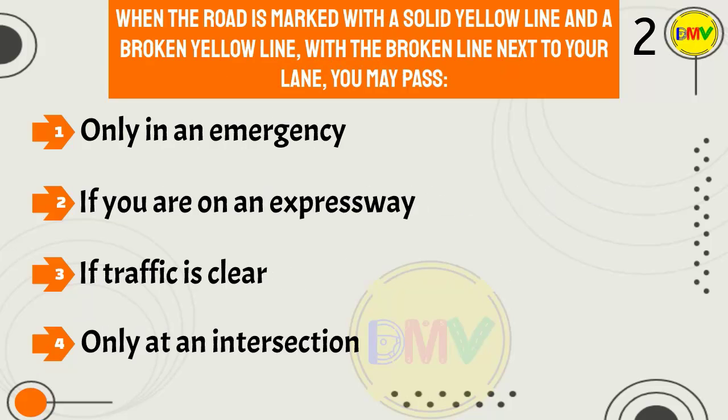Question 2. When the road is marked with a solid yellow line and a broken yellow line, with the broken line next to your lane, you may pass. 1. Only in an emergency. 2. If you are on an expressway. 3. If traffic is clear. 4. Only at an intersection.